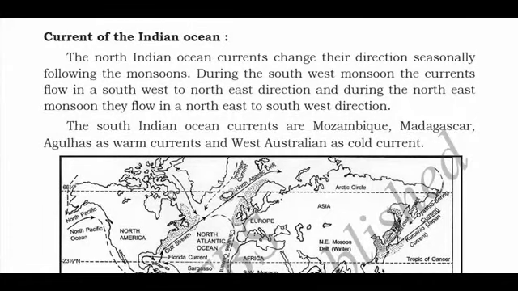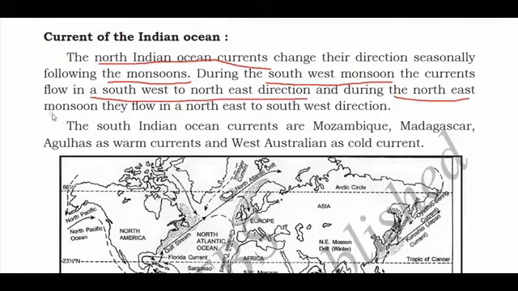Now we'll discuss the currents of the Indian Ocean. The North Indian Ocean currents change their direction seasonally following the monsoon. So what do the North Indian Ocean currents do? They change their direction seasonally, one after the other, following the monsoon. During the southwest monsoon, the currents flow in the southwest to northeast direction. And during the northeast monsoon, just opposite, they will flow in a northeast to southwest direction.